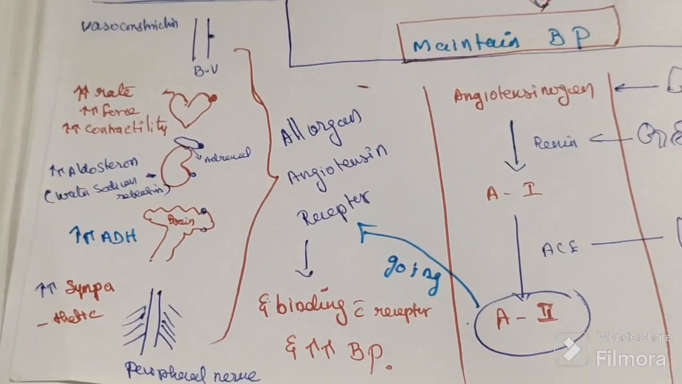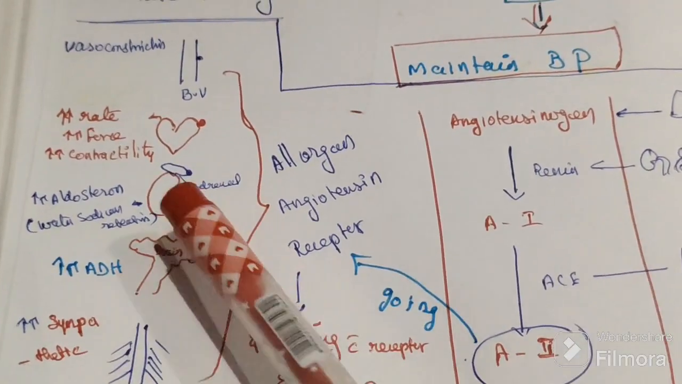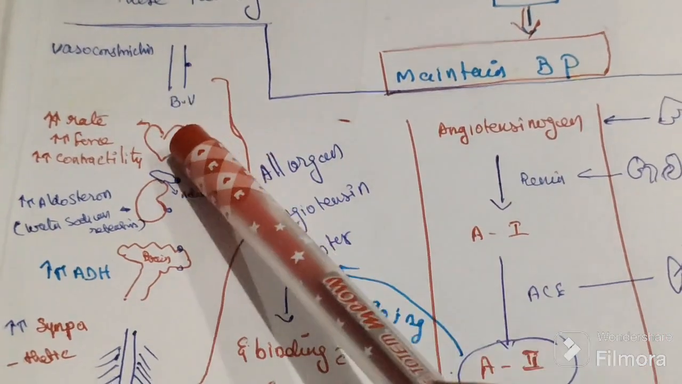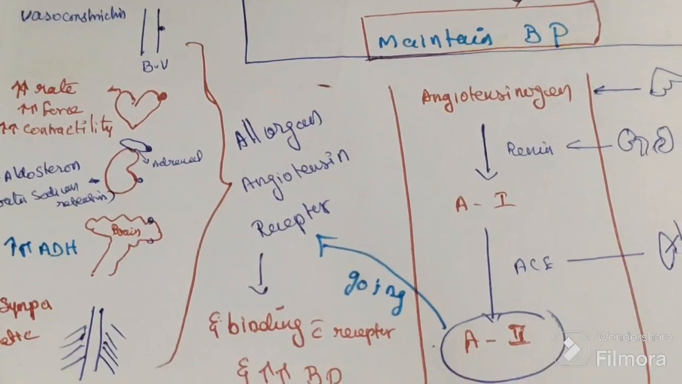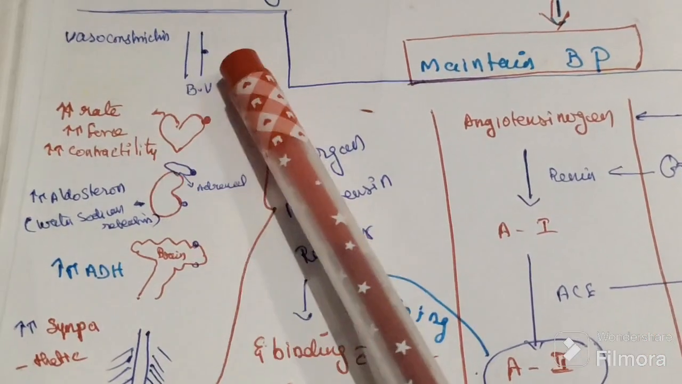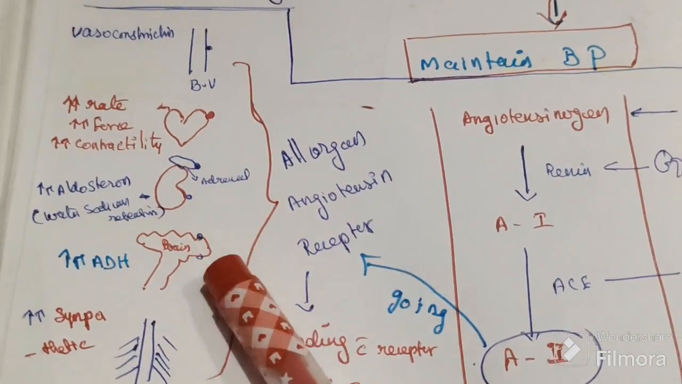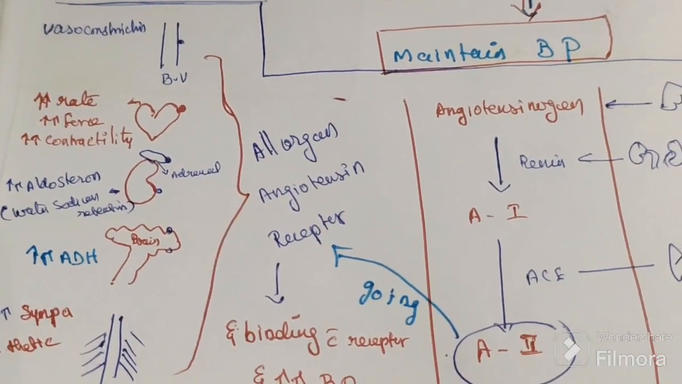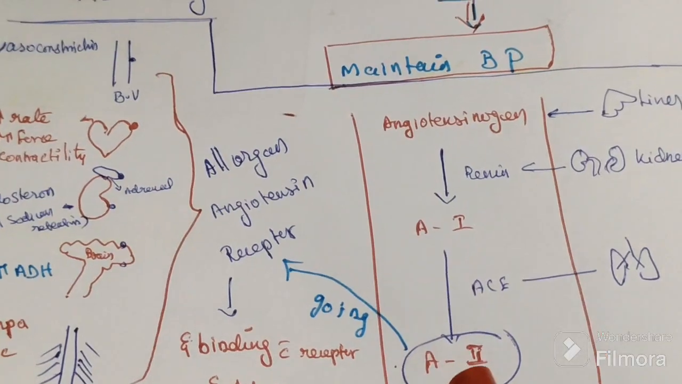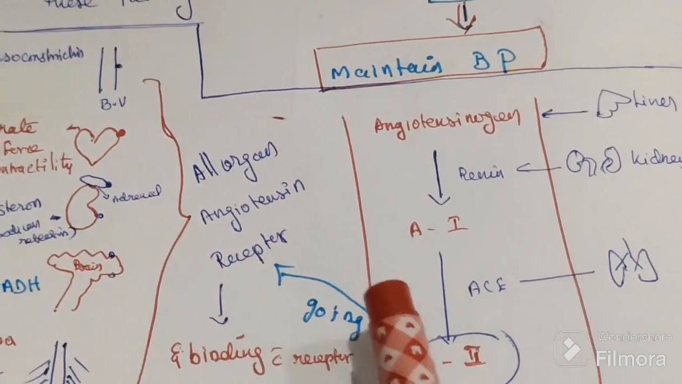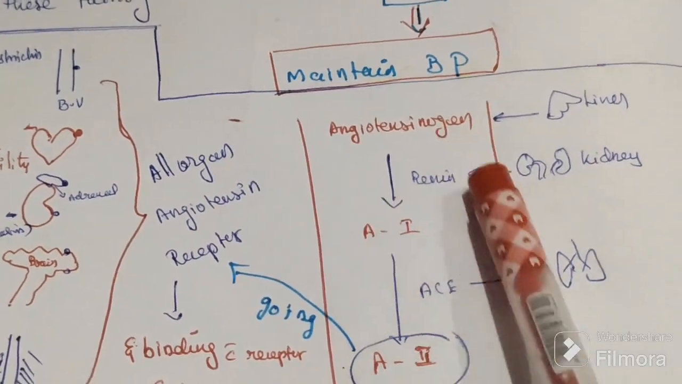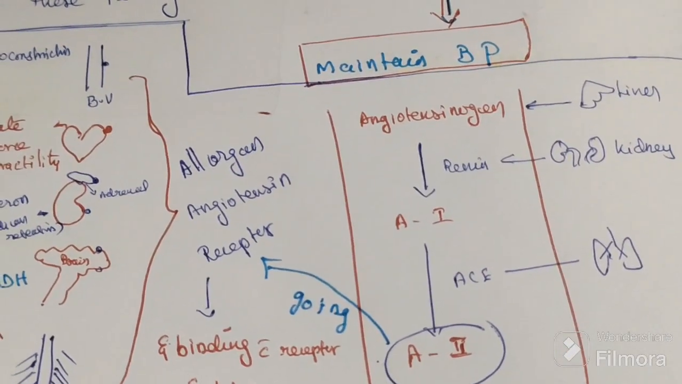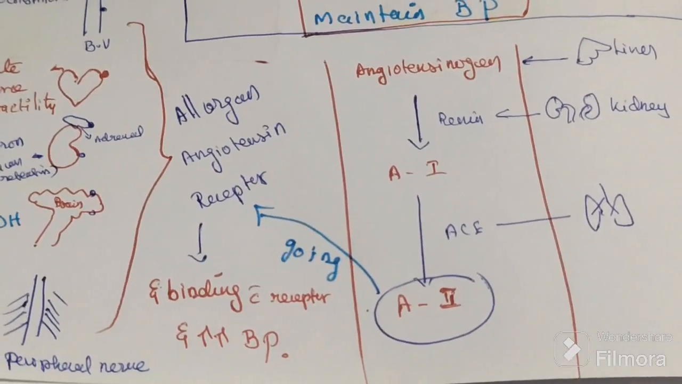In all these six organs there is a receptor. All the organs have the angiotensin receptor. Here angiotensin will go and bind with this receptor. Six organs having receptors. In these blood vessels, angiotensin 2 will go and bind with this receptor and increase the blood pressure.